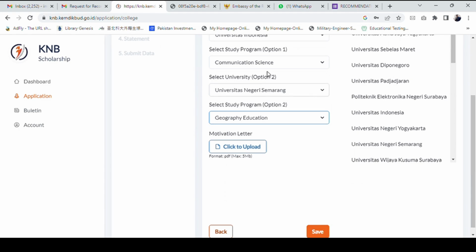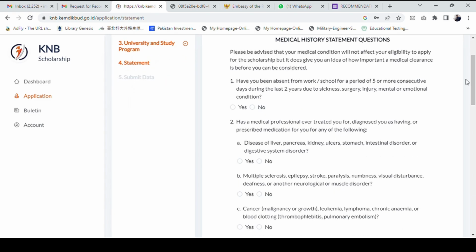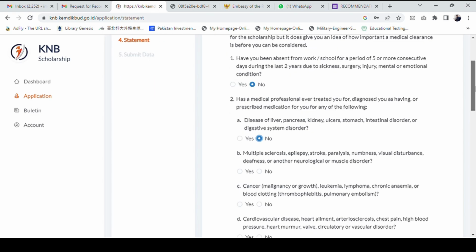In this section you don't have to do anything, you just have to read this all one by one, to the end, and then you have to accept, tick the mark at the end. Next, you will go to the medical condition section, and here you can read all of this.